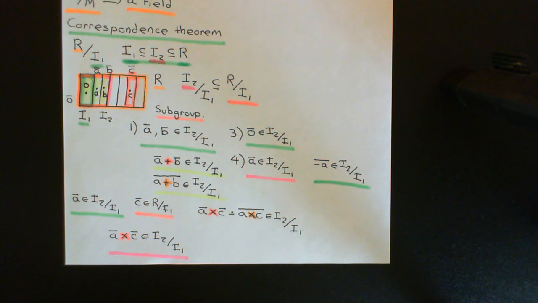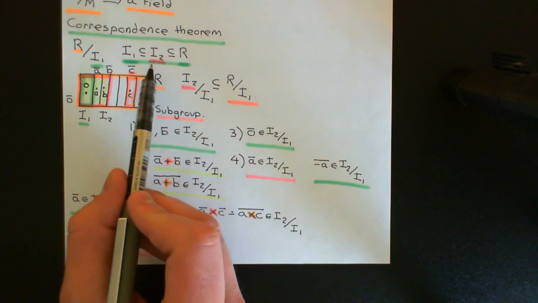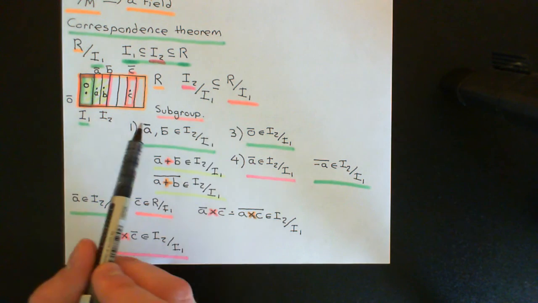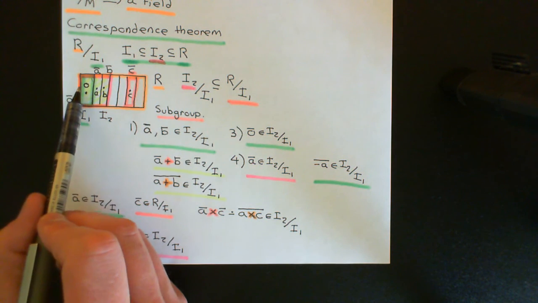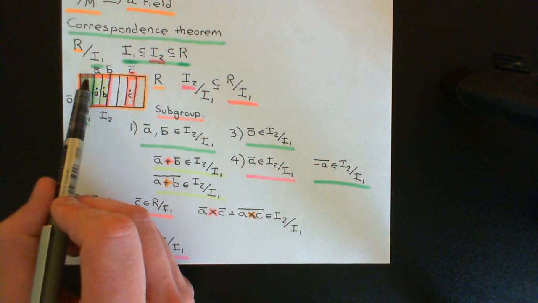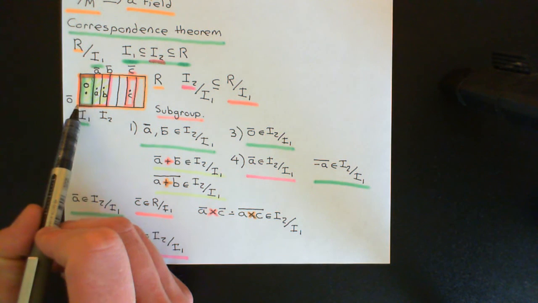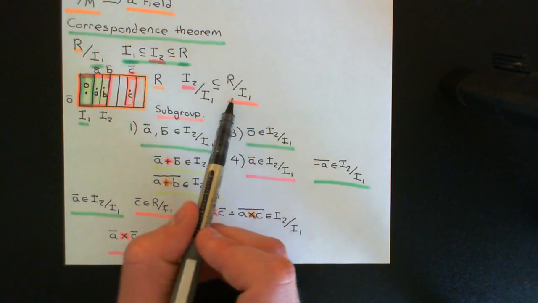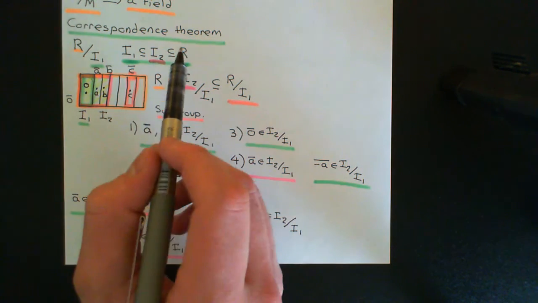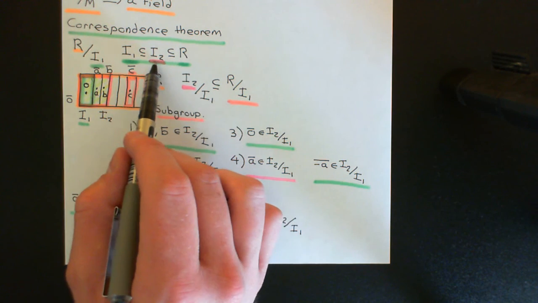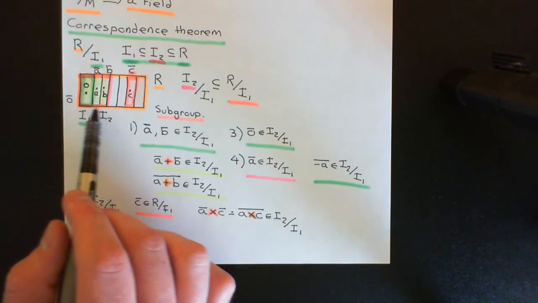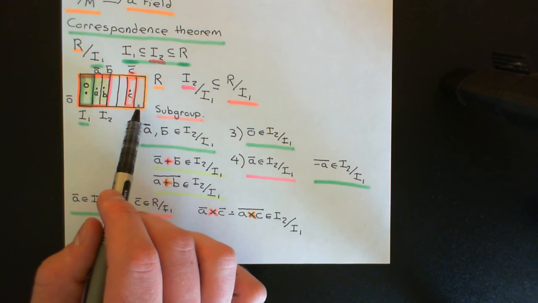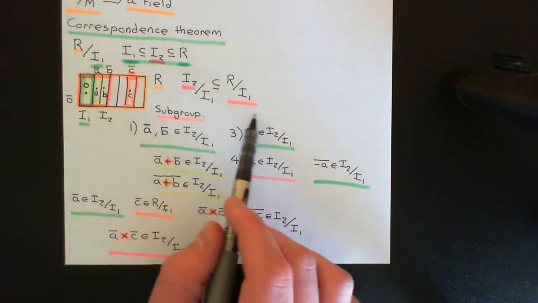Right, so just to give you some examples then, if you chose I2 to actually be I1, which ideal would this correspond to in the quotient ring? Well, if I2 is just equal to I1, then the subset of cosets that you'd have would just be a single coset, and that would be the coset I1, i.e. the zero coset, the additive identity. So the ideal you would get would be the zero ideal. If I2 was equal to the entire ring, then of course the subset of cosets that you would get here would be the entire quotient ring. You'd get every single coset. So then you'd be talking about the unit ideal here.